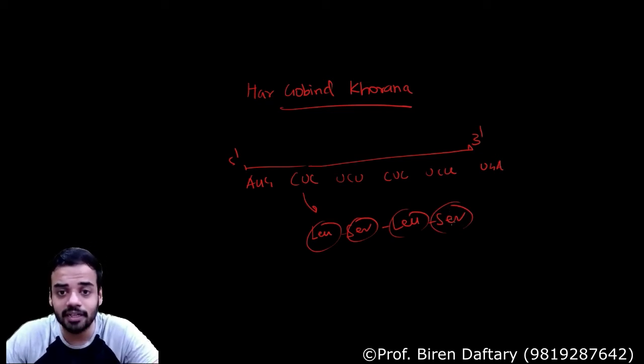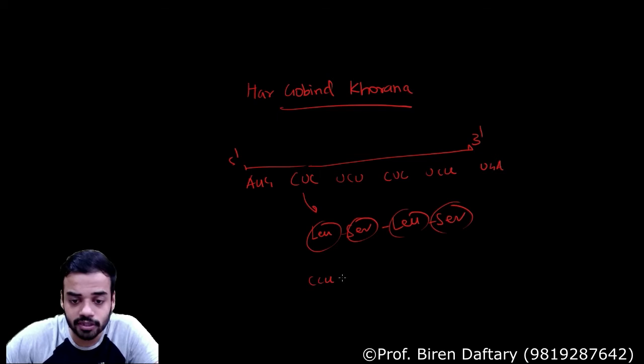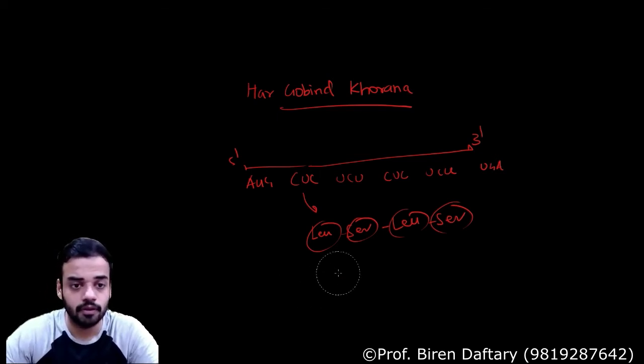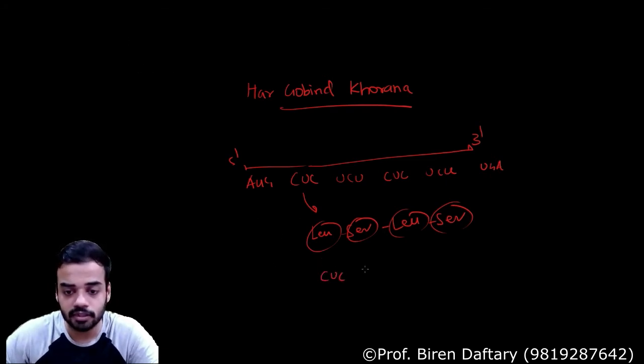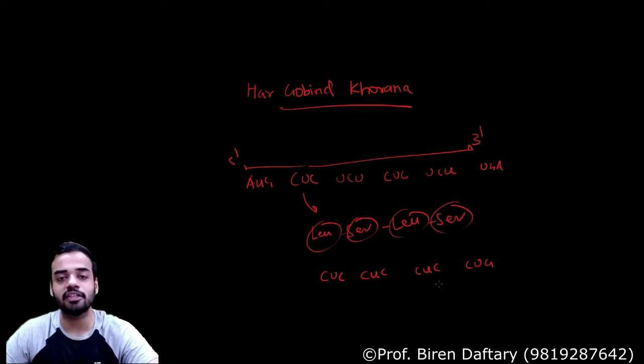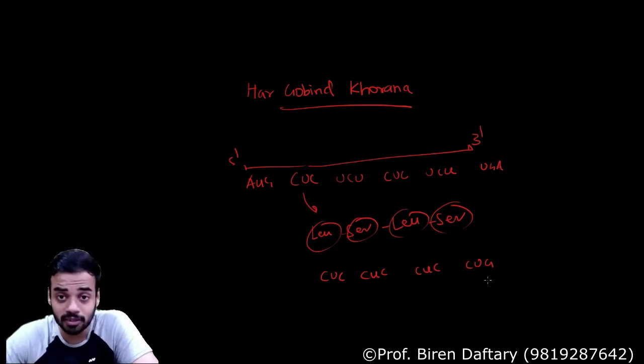Then he did another experiment. He kept this order the same. Suppose he took only CUC, then again CUC, again CUC. What he got here was all the amino acids being leucine only. So Hargobind Khorana won the Nobel Prize. He found a method for artificially forming mRNAs, similar to Nirenberg and Mathai.